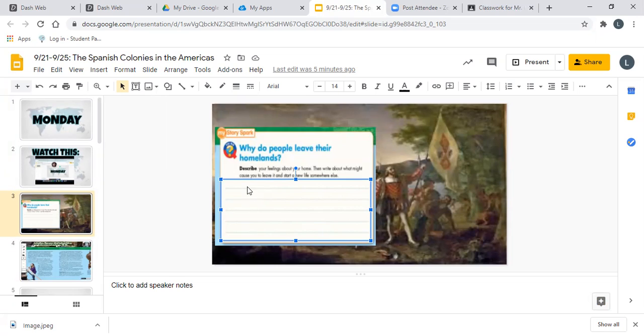And we're back. So one of the ways that we can answer this question, we're in 5th grade, so at this point we're writing complete sentences. We're not starting our sentences with lowercase letters. Remember, we start with a capital letter and we end with a punctuation mark, whether it is a period, an exclamation point, or a question mark. So if I was to answer this question, why do people leave their homelands?